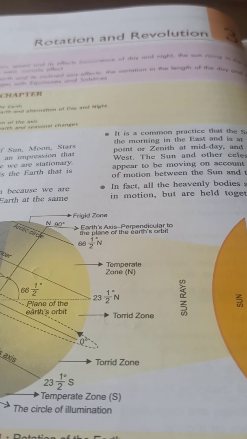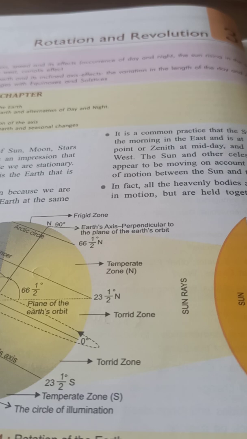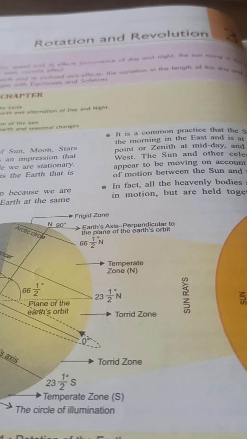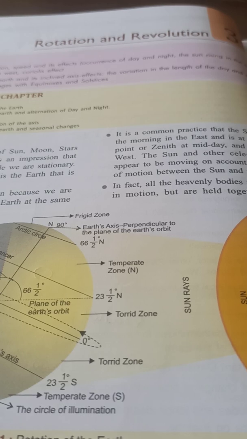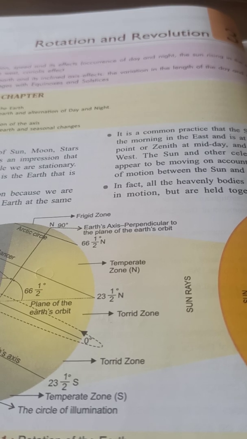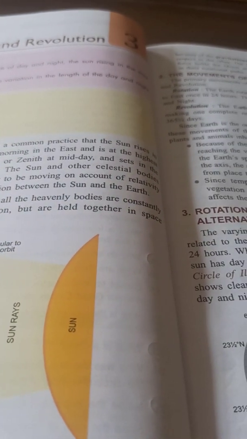The apparent movement of the sun, moon, stars and other bodies gives an impression that all these bodies are moving while we are stationary. All of you know that the sun, moon, stars and other bodies are all moving, but we are stable. We are not moving. We do not feel the rotation. The reason? Because we are also moving along with the earth. Why don't we feel rotation? Because we too move with the earth. Clear, children? That is why we do not feel the rotation.